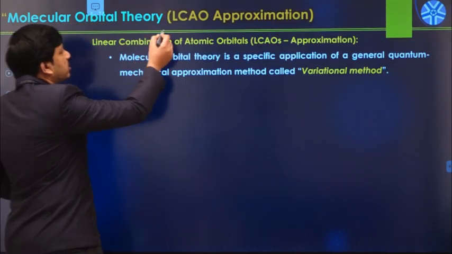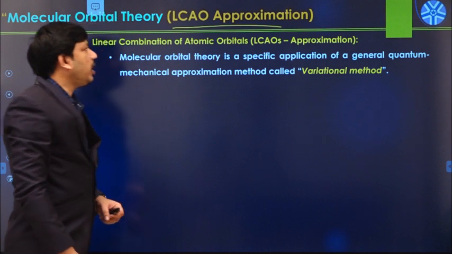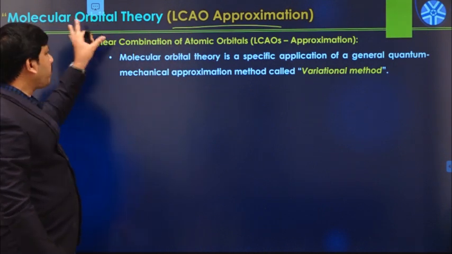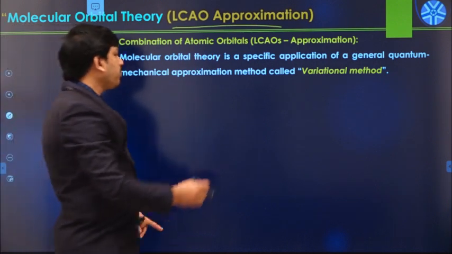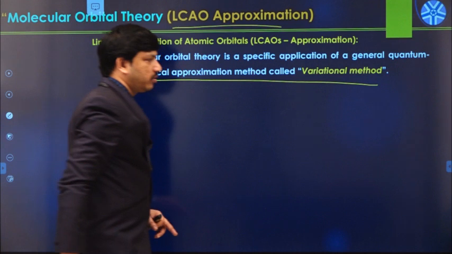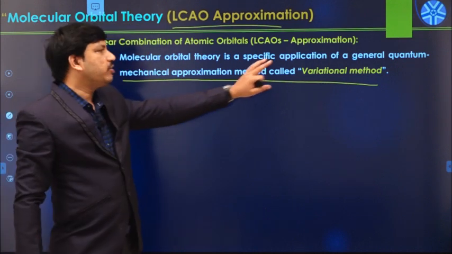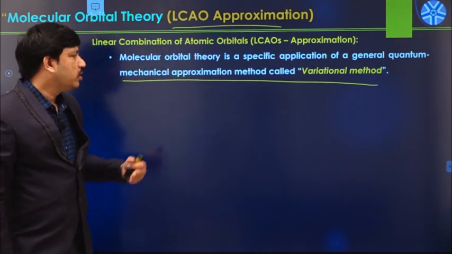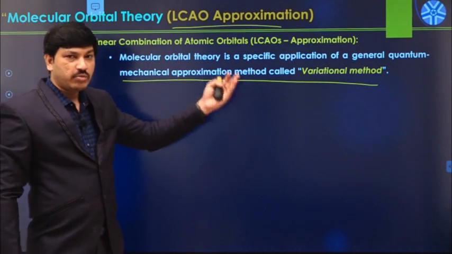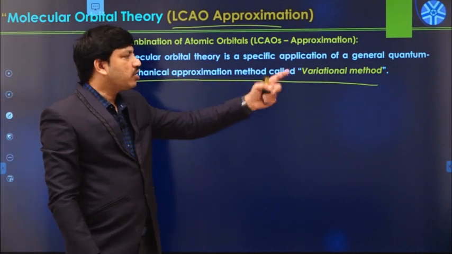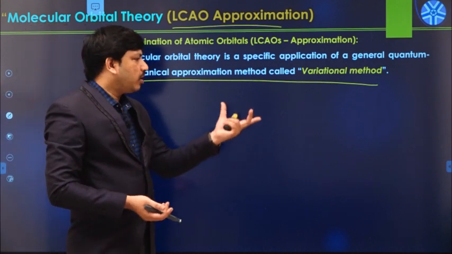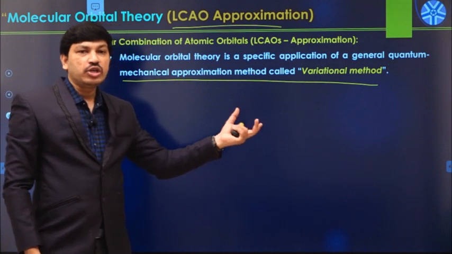That is the reason this is also known as the LCAO approximation method. This molecular orbital theory was developed by following one of the quantum mechanical approaches called the variation method. So it is developed using quantum mechanical calculations. Quantum mechanics is one of the theoretical evidences for already existing experimentally proved results. By using quantum mechanical theory, we can explain the main reason why an atom or molecule changes some particular property.